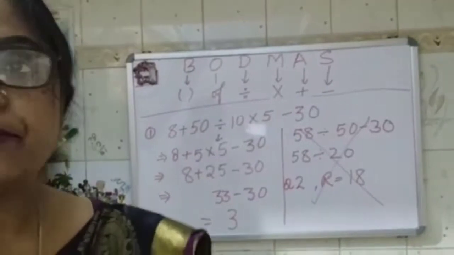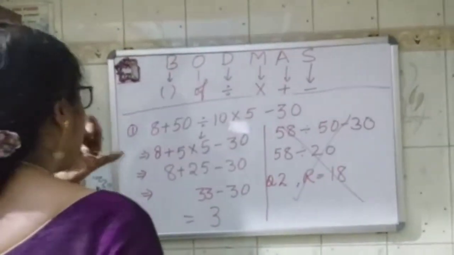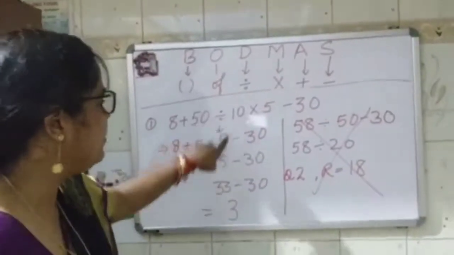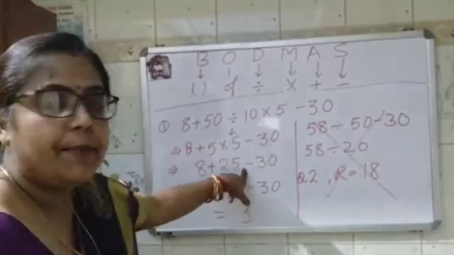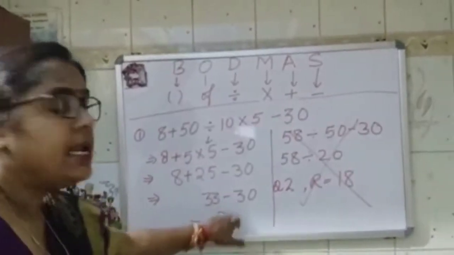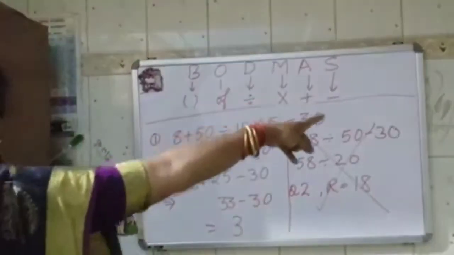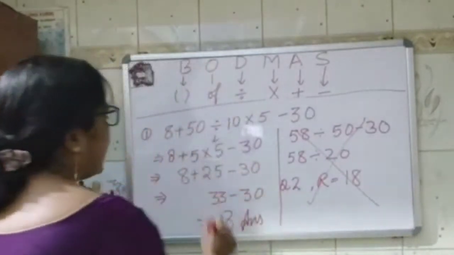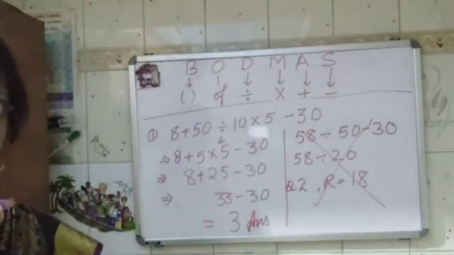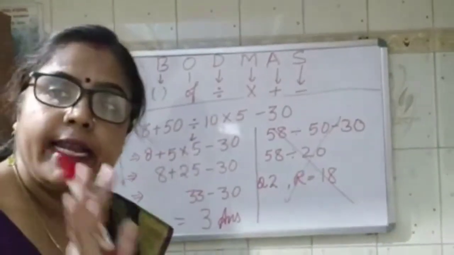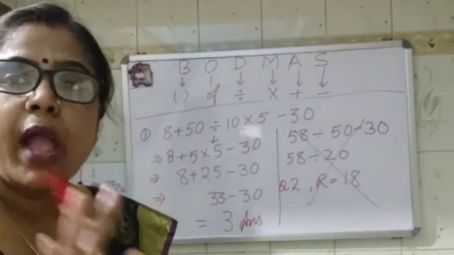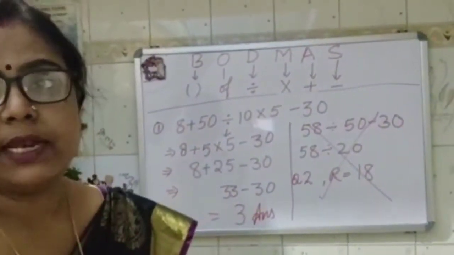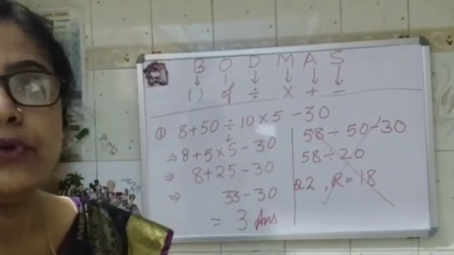If you do not follow BODMAS, you will get this answer, which is absolutely wrong. So always follow BODMAS when you are doing multiple operations. First do the division, second the multiplication, third the addition, and fourth the subtraction, and you will get the answer. In the exam also, if these 4 steps are not there, you will not get the marks. For getting marks, it is compulsory to follow the BODMAS rule, and each and every step should be shown. Don't write the direct answer. Clear to you?